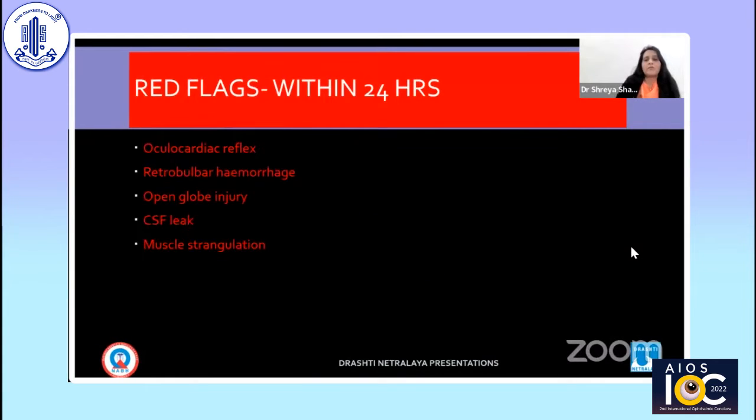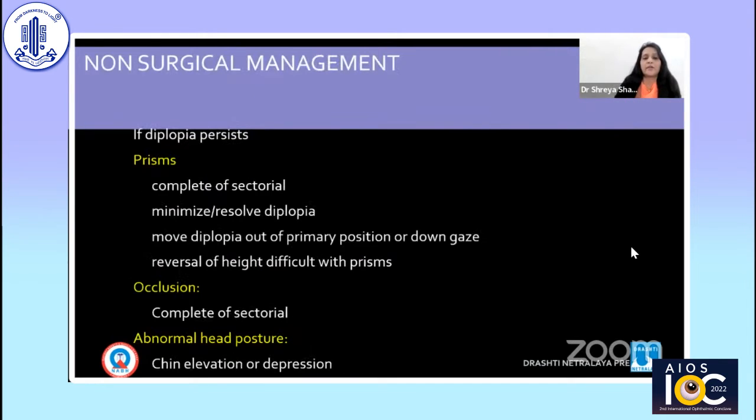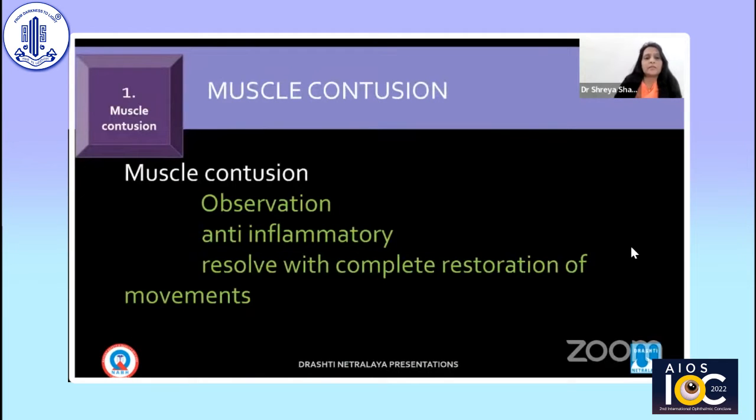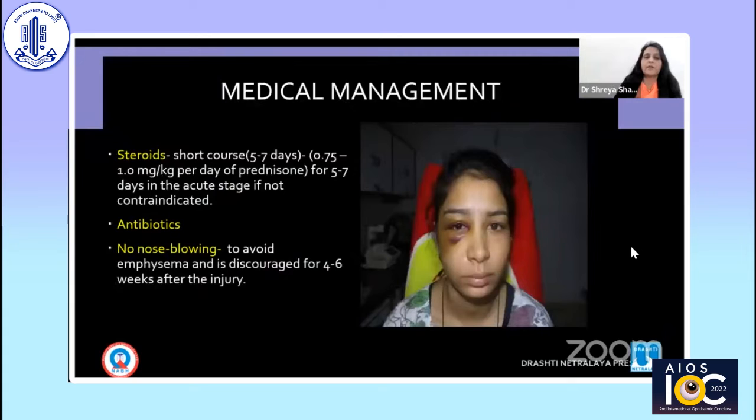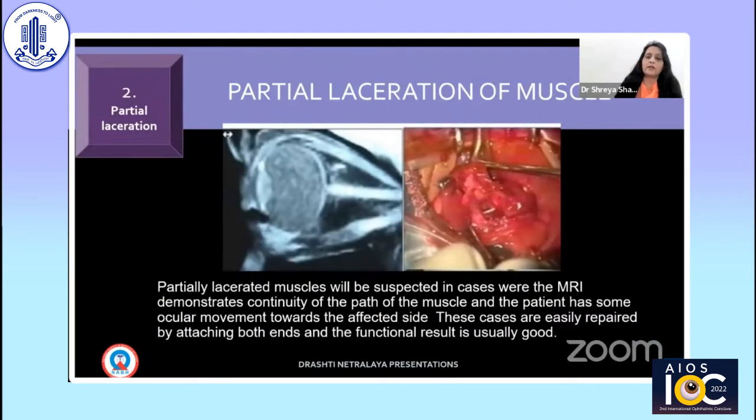So how to manage? Before managing, you have to look for red flag signs like oculocardiac reflex, retrobulbar hemorrhage, open globe injury, CSF leak, and muscle strangulation, which we have to work on urgently. If there is no red flag sign, we can wait. As LMM said, we have to check the patient every day. Sometimes we may have to prescribe prism or occlusion therapy. When there is muscle contusion, simple observation, anti-inflammatory, steroid, and antibiotic can work. No nose blowing. In this patient, there was trochlear contusion, but it was treated very well with medical management.